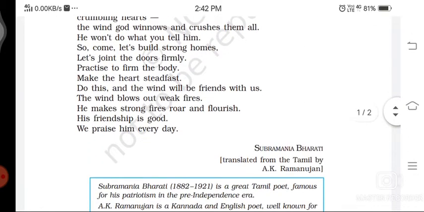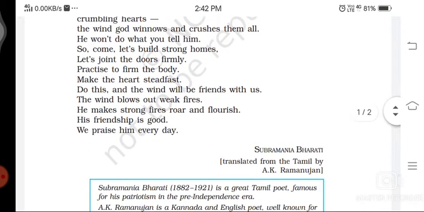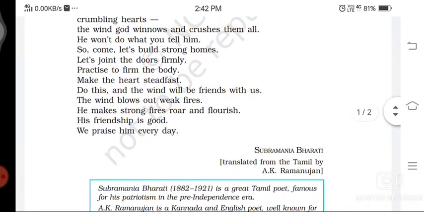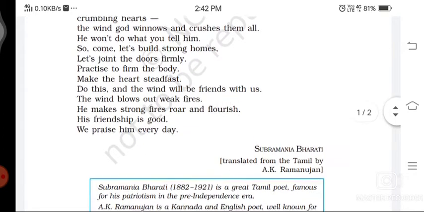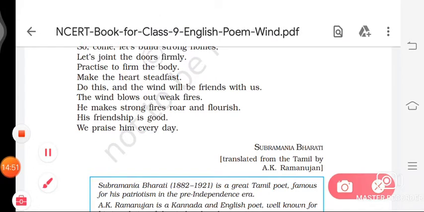Now we come to the fourth paragraph. He won't do what you tell him. So come, let's build strong homes. Let's join the doors firmly. Practice to frame the body. Make the hearts steadfast.